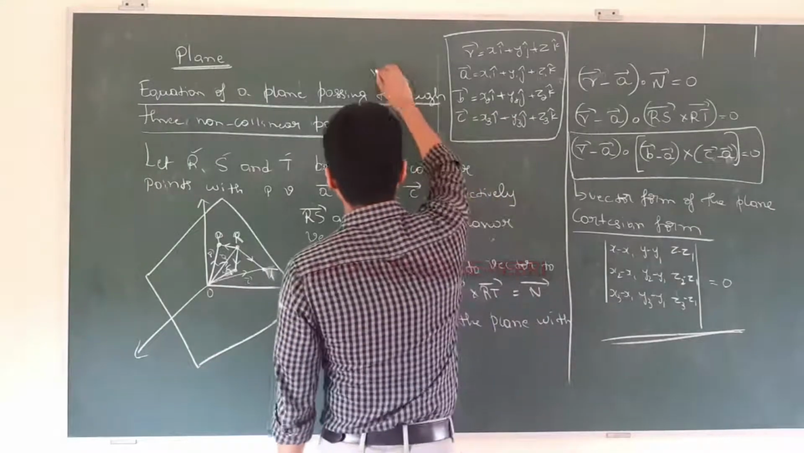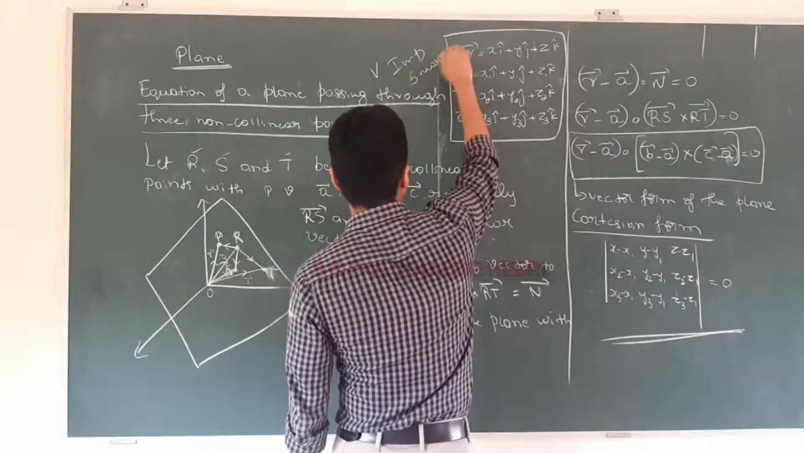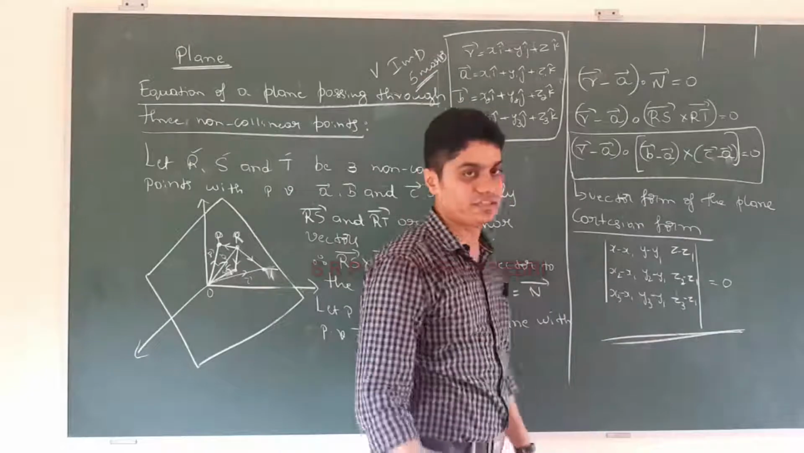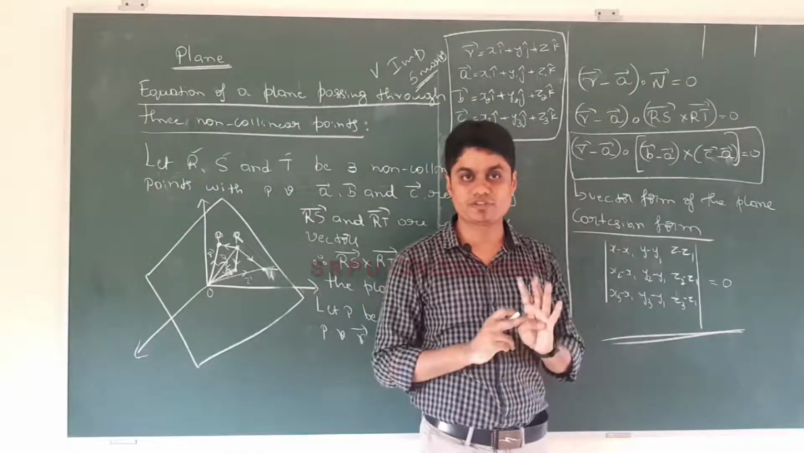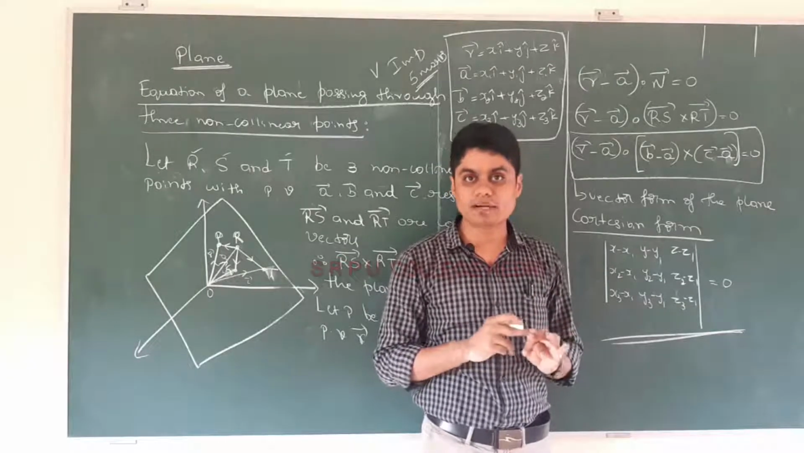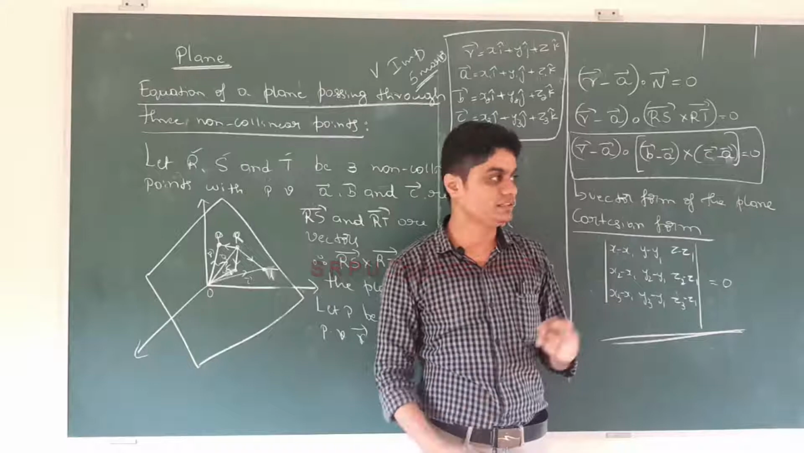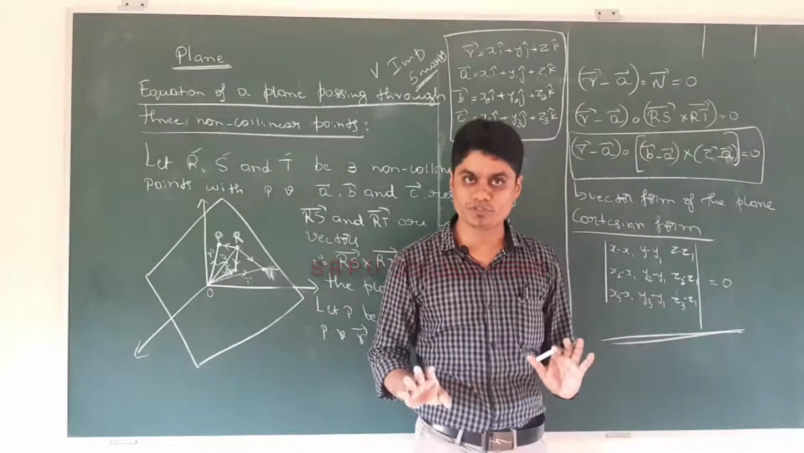All these are very important. The derivation is 100% asked for 5 marks. So these are very important derivations, this one and the previous two. I hope you understood all three derivations: equation of the plane in normal form, equation of the plane passing through a point perpendicular to the normal vector, and equation of the plane passing through three non-collinear points. Very good.